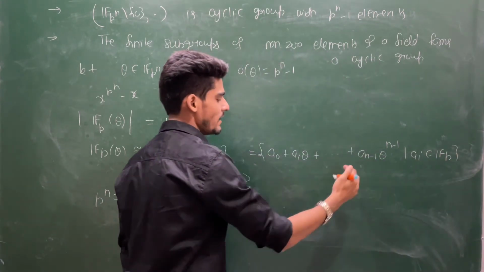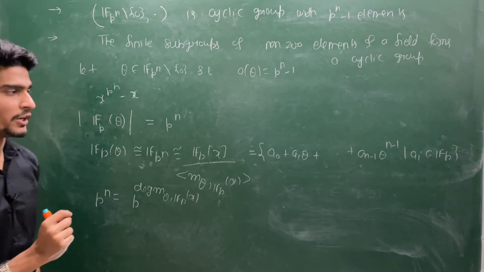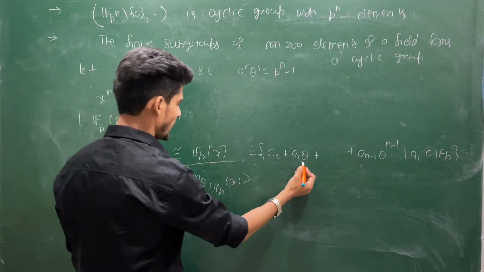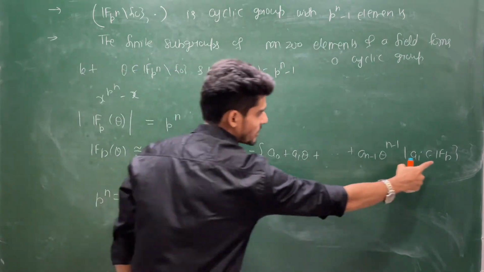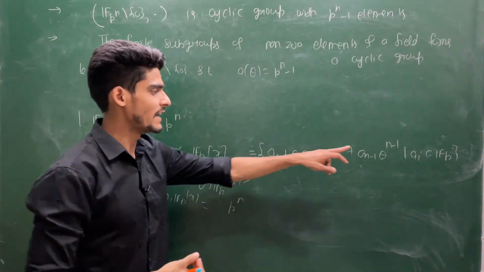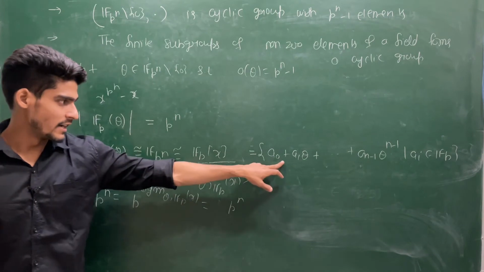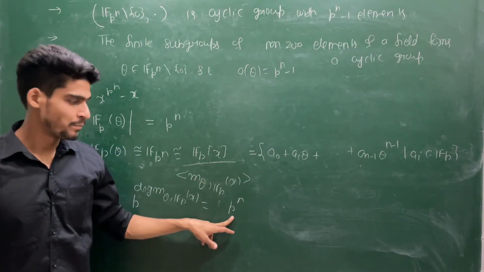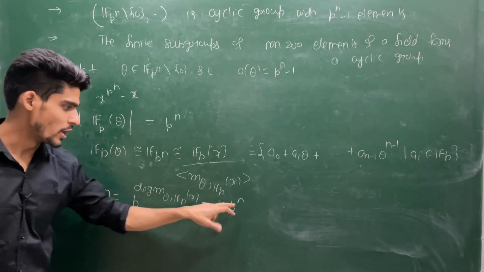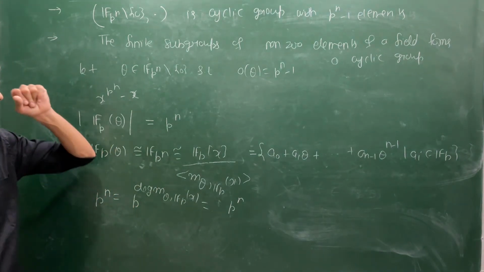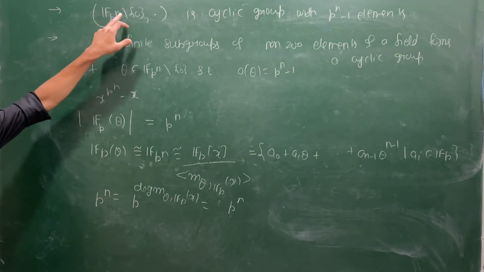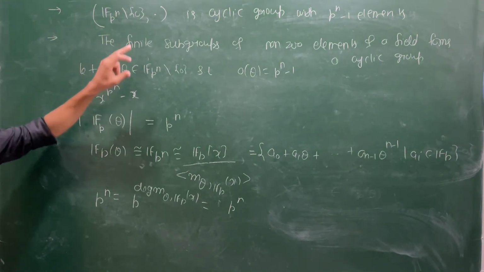And what is this n? This n is the degree of this minimal polynomial. So the cardinality, if you compare, you get p power n, because each ai has p choices. How many ai's do you have? You have exactly n ai's. So the cardinality of this structure will be p power n, or you can say the degree of the minimal polynomial is going to be n.